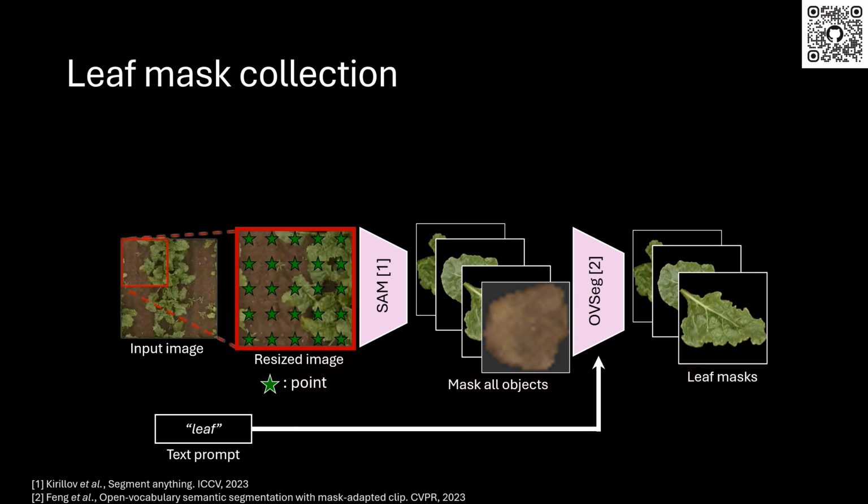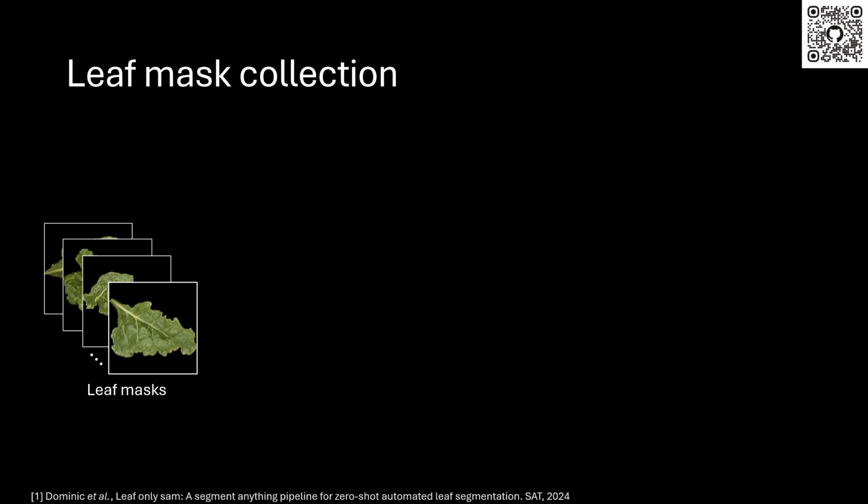We cut the image with a sliding window and provide point prompts located on a regular grid to SAM. Then we filter them with the text-based mask classifier. We feed text prompts like leaf to collect only the leaf masks. Now we have all the leaf masks on the image.